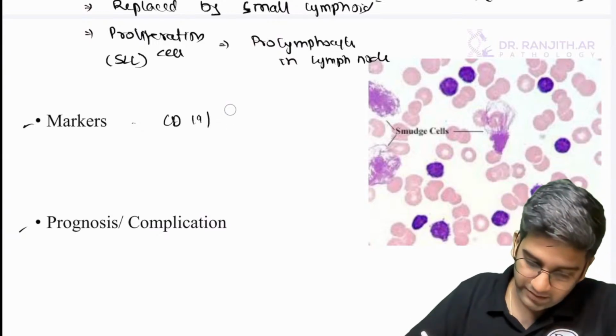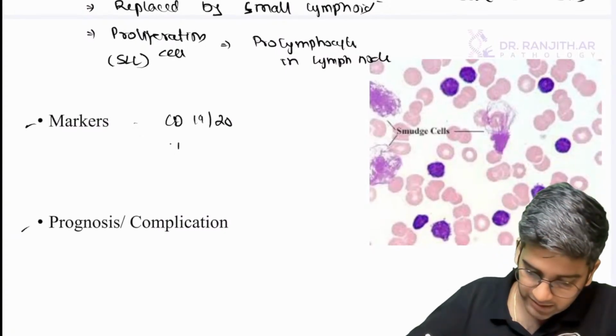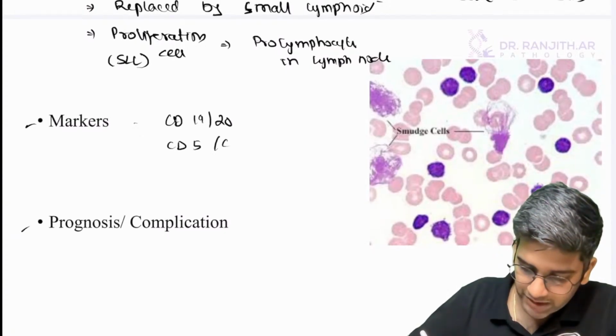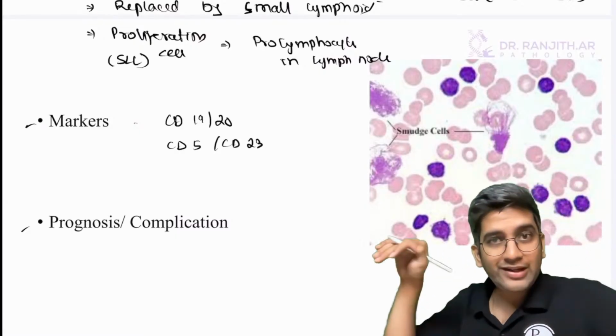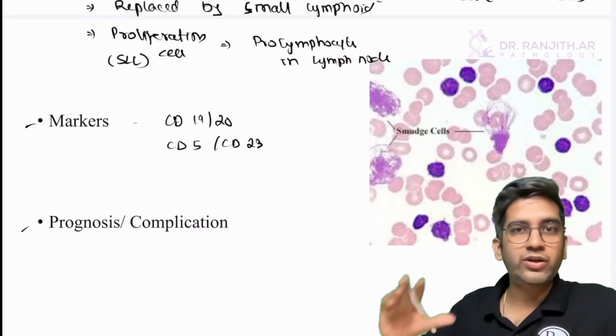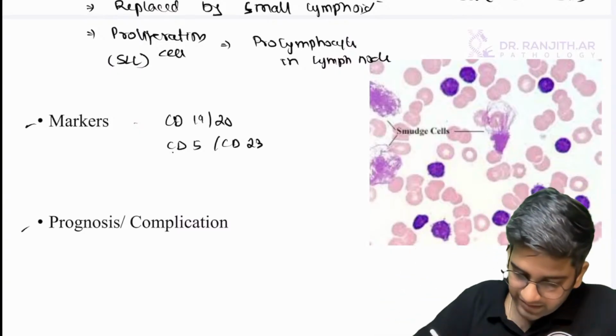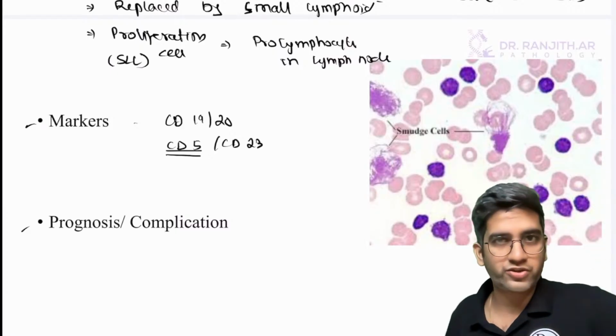It's a naive B-cell. If you remember the B-cell journey, it is CD5 positive, CD23 positive. They came before even entering into the mantle zone. They are in the periphery, just circulating. There only it became a leukemia, right? And CD5 is something which is important, the pathogenesis. More CD5, more Bruton tyrosine kinase.